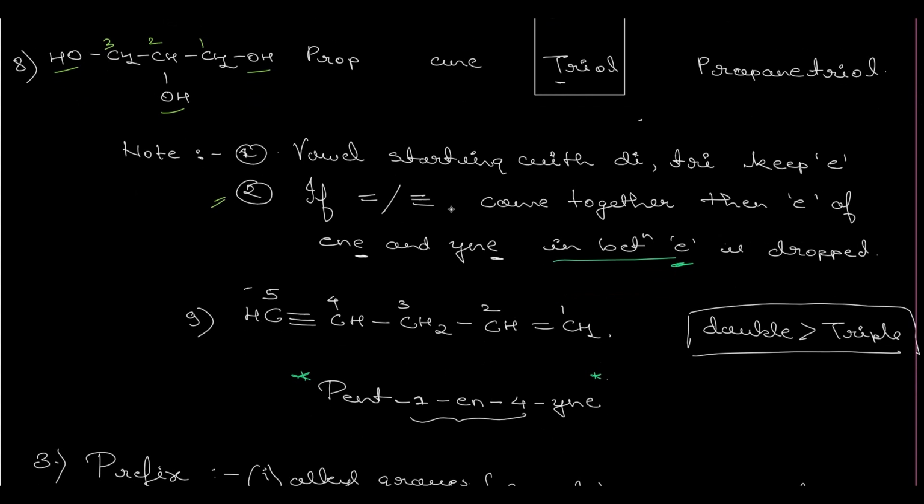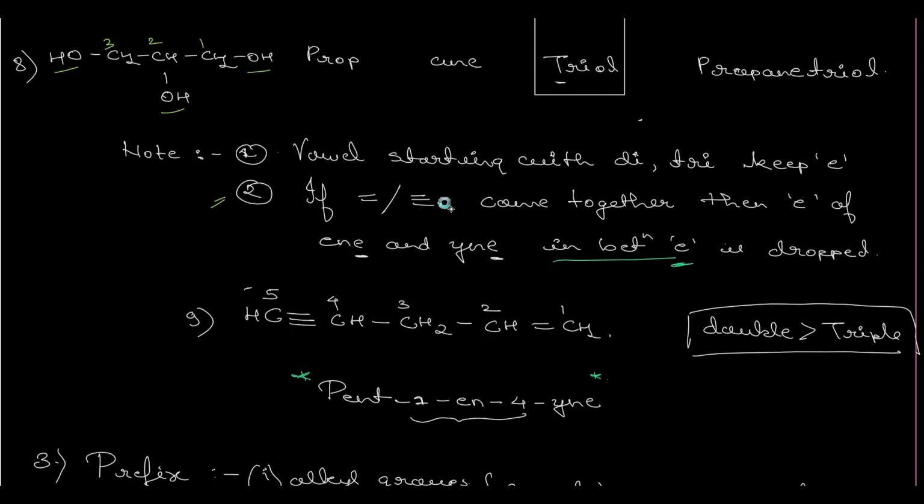Note, read the second point. If double bond and triple bond come together, then the E of ene and yne in between is dropped. Whatever will come in between, the E will get dropped. Okay, the example is, here we have a double bond and a triple bond in the same compound. Start numbering, prioritize the double bond. Hence we have started numbering from the right hand side. 1, 2, 3, 4, 5.